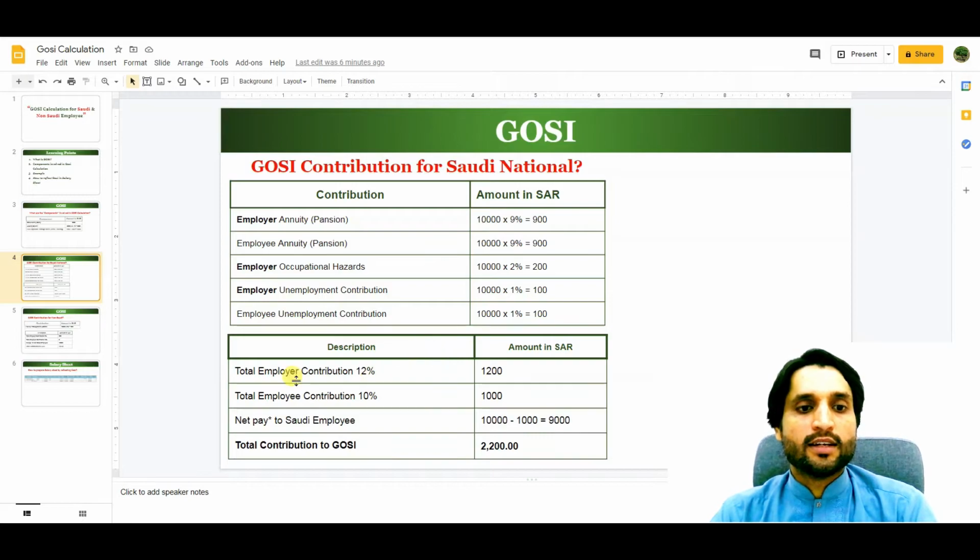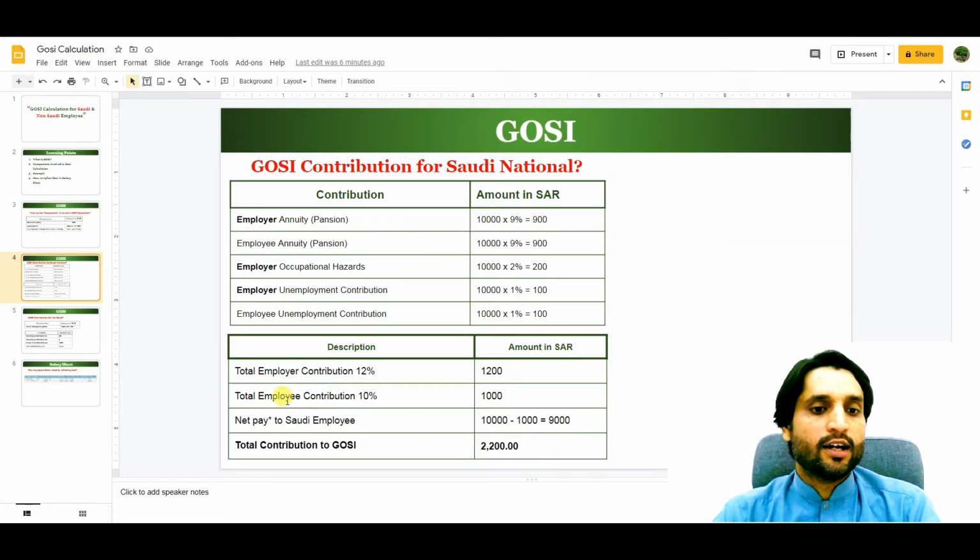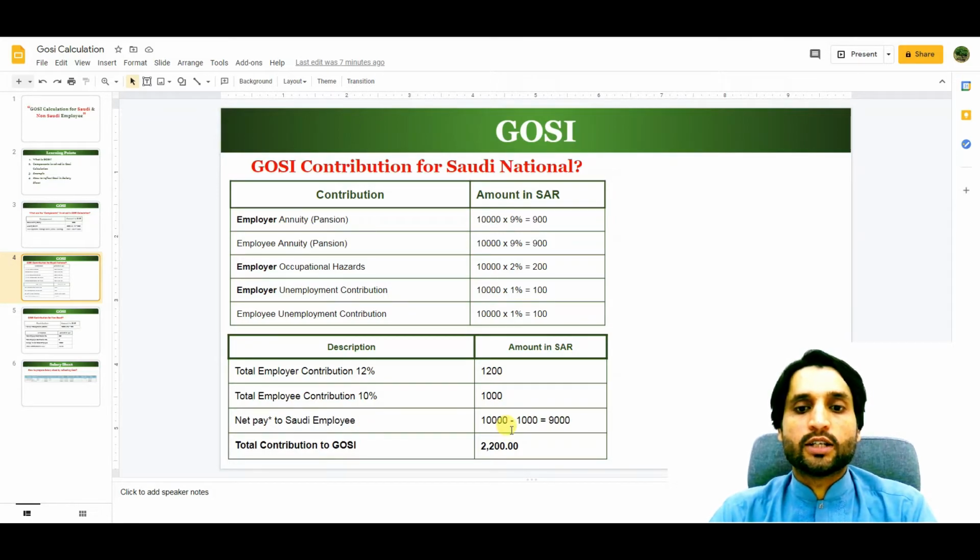Let's see now: the total employer contribution will be 12%. 10,000 multiplied by 12% will be 1,200. The total employee contribution is 10%, which is 1,000. So the net payment to the Saudi employee, how much salary he gets after deduction of GOSI, will be 10,000 minus 1,000. Only the 10% will be paid by the Saudi employee to GOSI from his pocket.